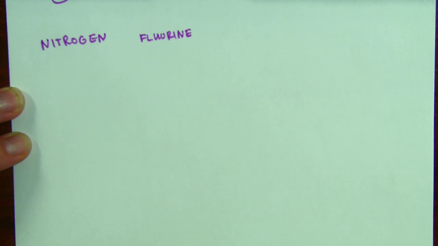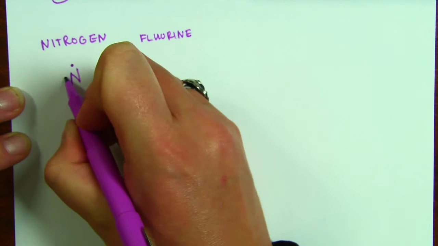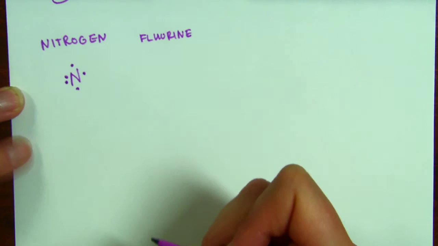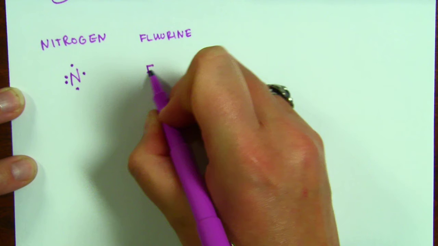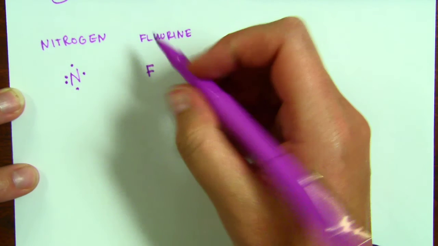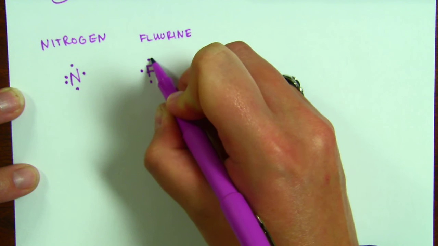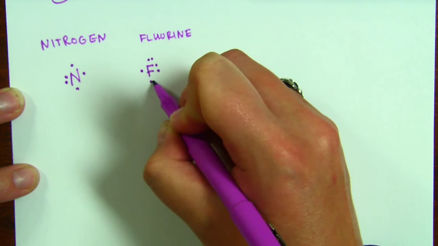All right. So nitrogen has 5 valence electrons. So I'm going to draw its Lewis dot diagram first. 1, 2, 3, 4, and I'm going to put this one over on this side. Fluorine has 7 valence electrons. So 1, 2, 3, 4, 5, 6, and 7.